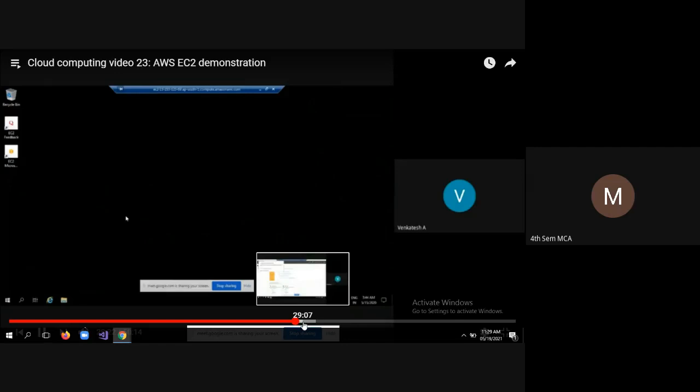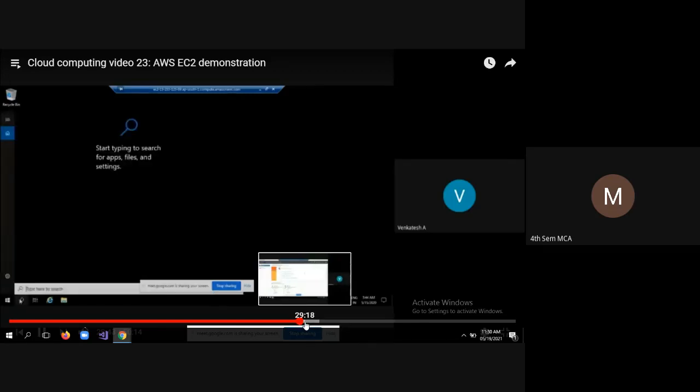Most of the time, say for example, you have developed one project and you have uploaded it to GitHub. Here there is an Internet Explorer. You can go to Internet Explorer, then go to GitHub, download that file, and launch it here. So I'll show you how to launch one simple application.